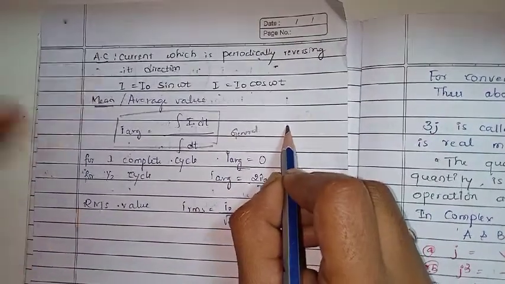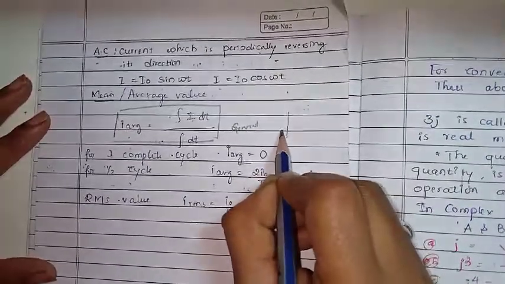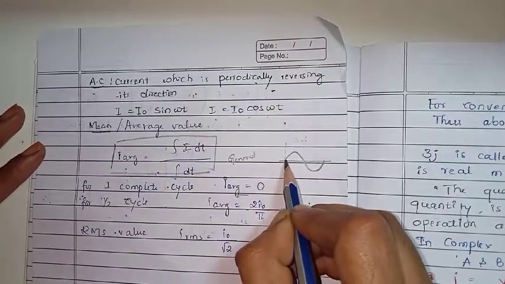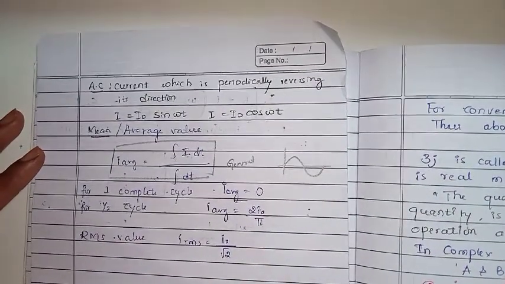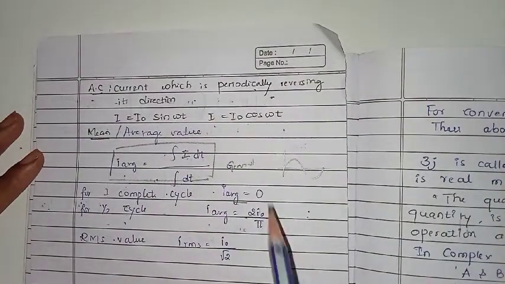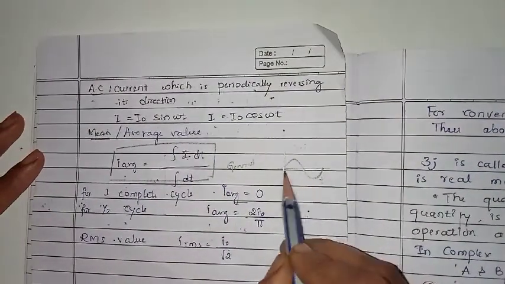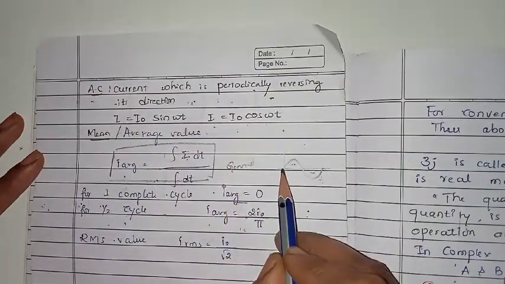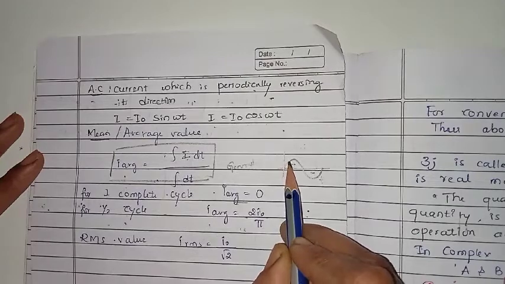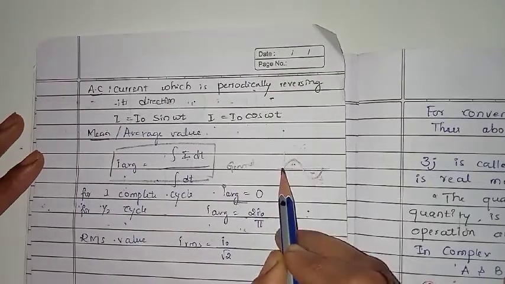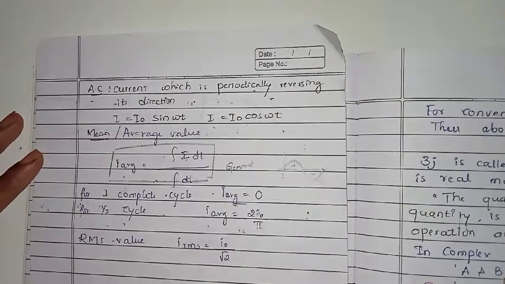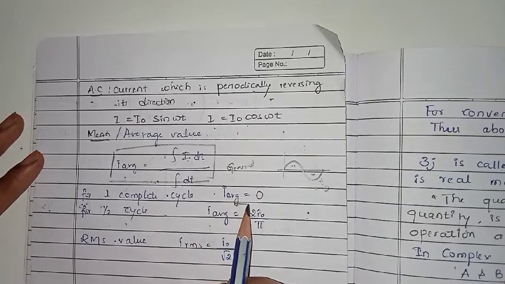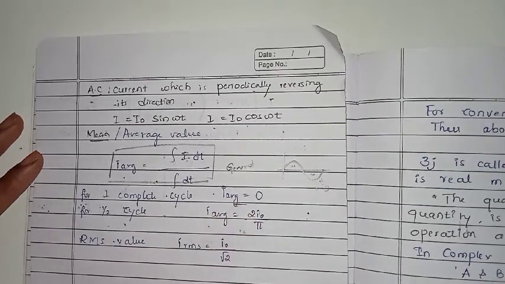Why? Because the sum of this signal is continuously changing its direction with time. This is the positive peak and this is the negative peak. The sum of these positive values and negative values will be 0. So that's why for one complete cycle the average value of current is 0.